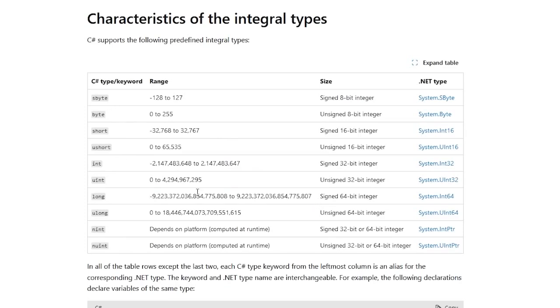The difference in all of these is how exactly they are stored in memory, meaning how many bytes or how many bits they actually use. By the way, remember how 1 byte equals 8 bits. So over here, a byte literally uses just 1 byte, so 8 bits, whereas a short uses 16 bits, an int uses 32 bits, and a long uses 64 bits.